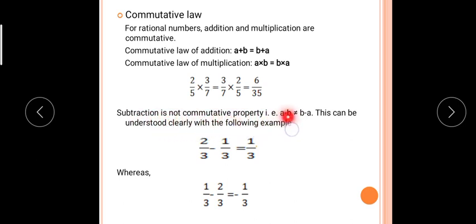Because a minus b is not equal to b minus a. See here, if you are calculating 2 by 3 minus 1 by 3, you will get 1 by 3. But when you are changing it to 1 by 3 minus 2 by 3, you will not get the same answer. Therefore, it is not a commutative property.